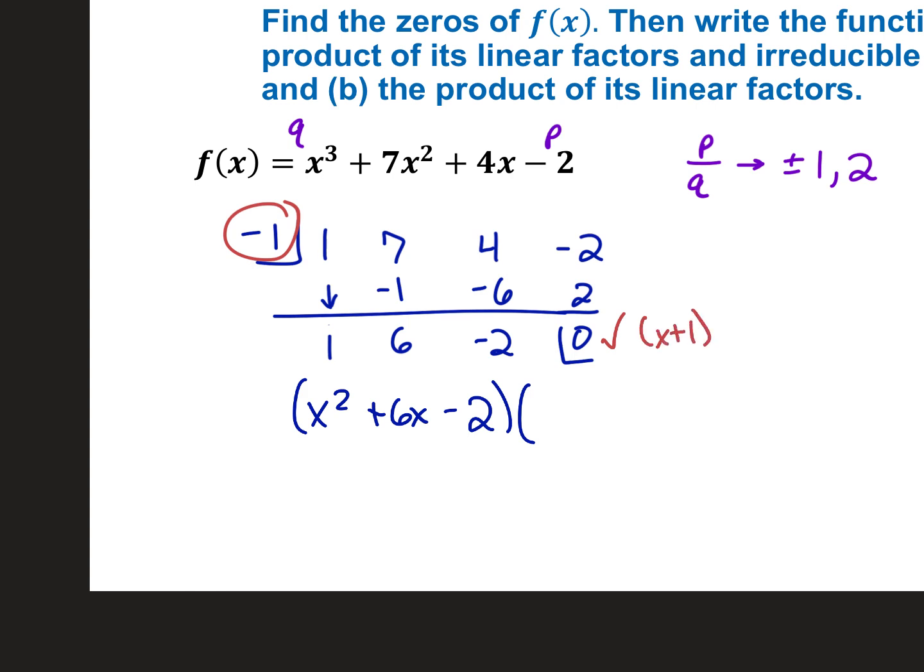Okay. So when you write the function, f of x equals, right? Write the function. It's x plus 1 at the end. Don't forget to write the factor you just proved. Okay. Now, did I talk about the names of these already? I can't remember if I did or not.